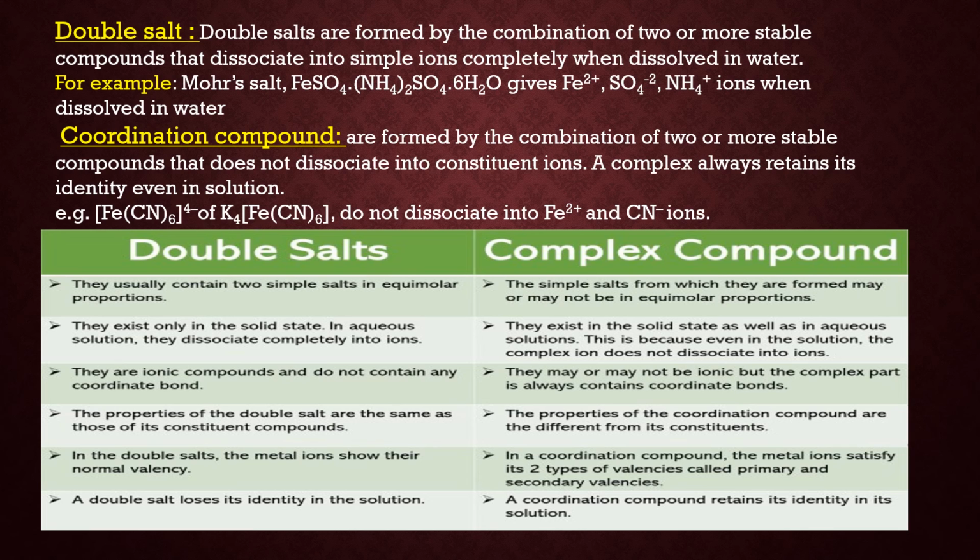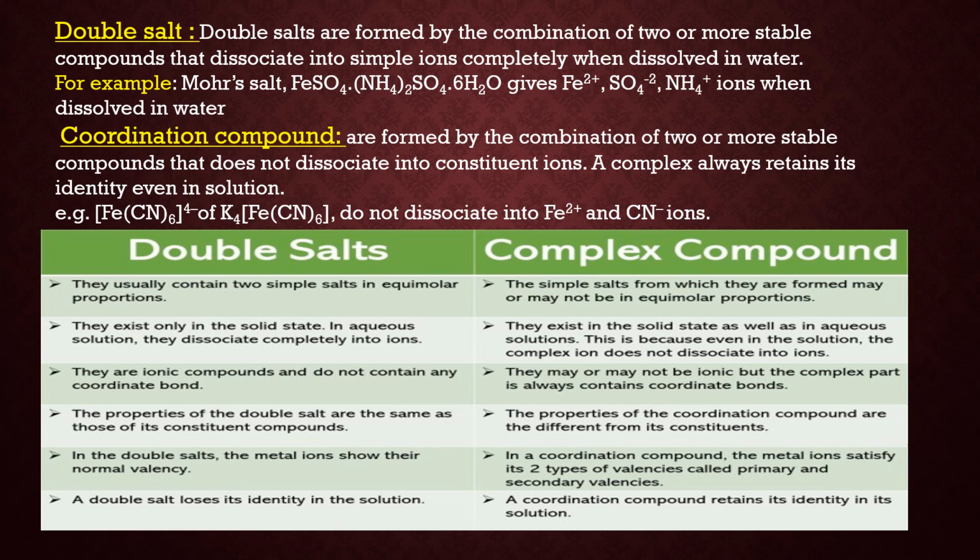So let us take some differences between double salts and complex compounds, that is, coordination compounds. The first difference is that a double salt usually contains two simple salts in equimolar proportion, whereas a complex compound may or may not be in equimolar proportion. A double salt exists only in the solid state because when we dissolve it in water, it dissociates into its ions, but complex compounds are stable in the solid state as well as in aqueous solution.